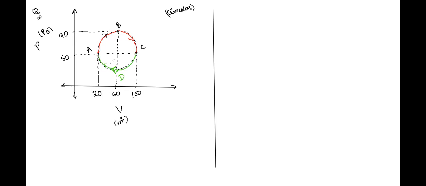You're being told to find out the ratio of the work done by the gas in the first half, that is from A to B to C, to the total work done by the gas. Yes, class.